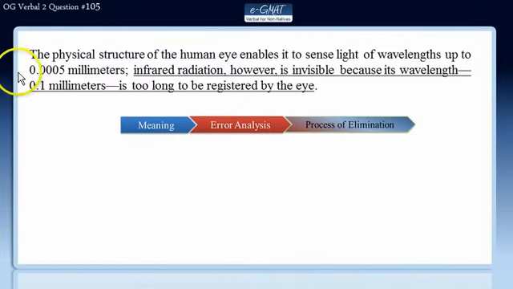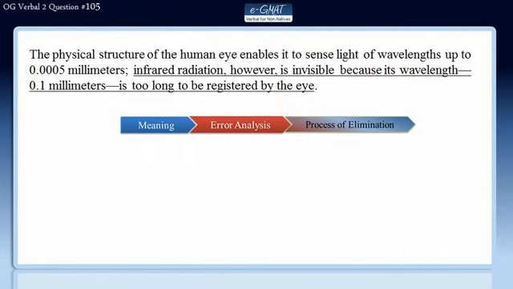So let's begin. The physical structure of the human eye enables it to sense light of wavelengths up to 0.0005 millimeters. Infrared radiation, however, is invisible because its wavelength, 0.1 millimeters, is too long to be registered by the eye.